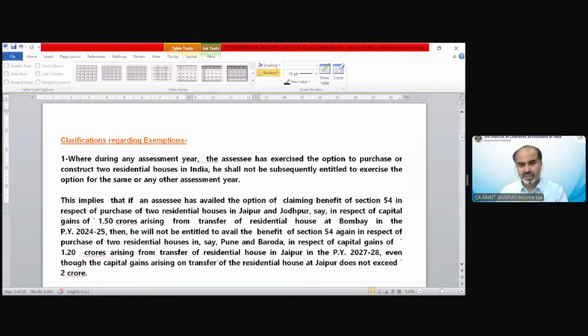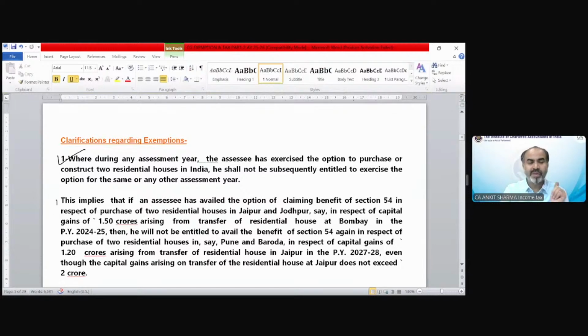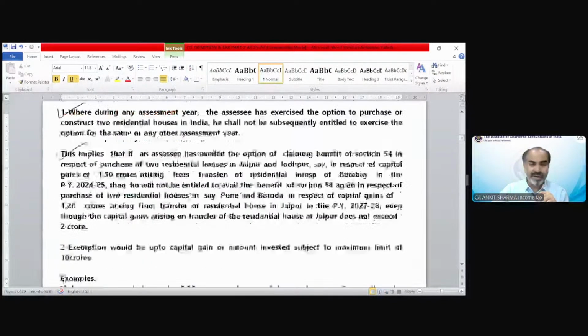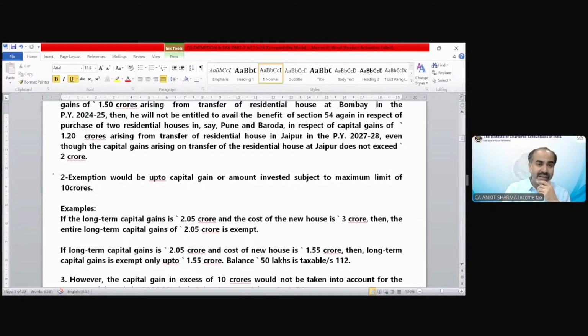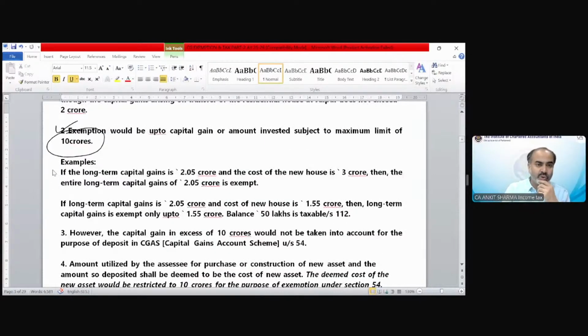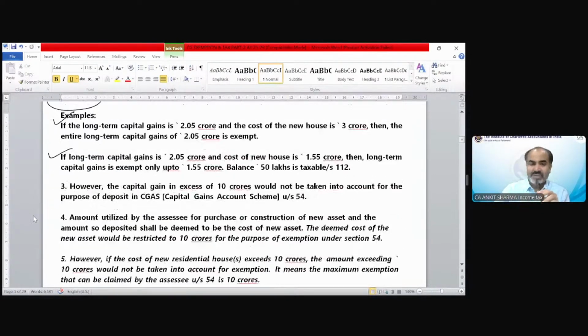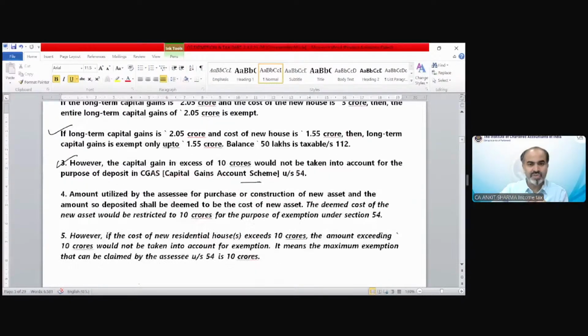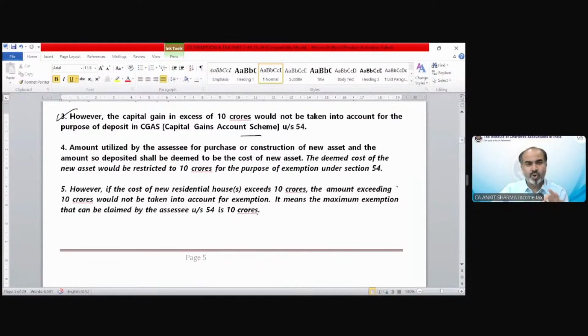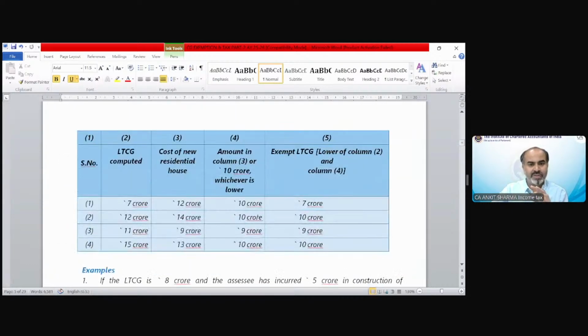Now there are clarifications for those investments, etc. You have to go through these clarifications. We have already discussed that a maximum of two houses can be claimed. The exemption could not exceed the capital gain or 2 crore rupees. The maximum exemption could not exceed 10 crore. So these are clarifications regarding section 54 and other exemptions. The examples are over here. You can go through it. The investment under capital gain account scheme also cannot exceed 10 crore rupees. We have already discussed all these cases with the exemptions. Point number 5, point number 4, you can go through these provisions by yourself.